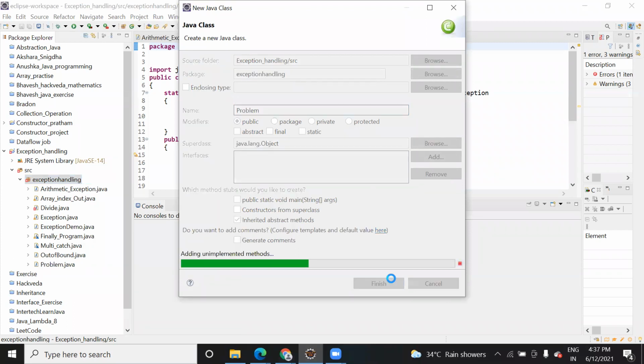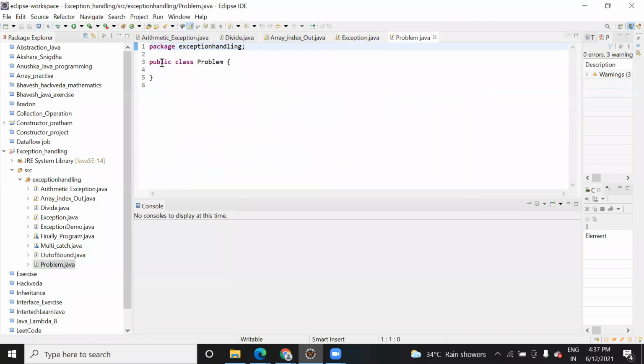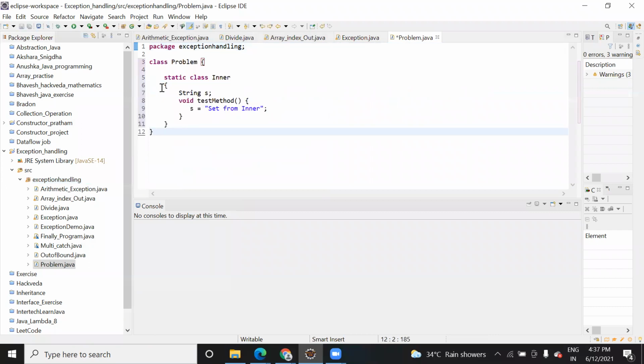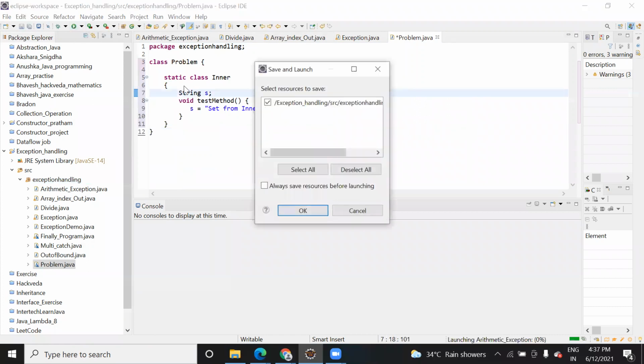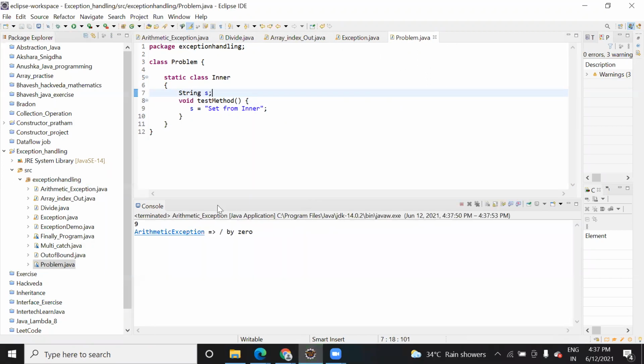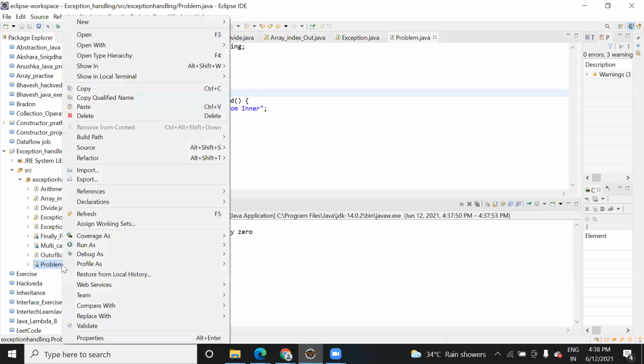Now, if I want to do it, let me try it. Public class problem. There is no error here, because string s is inside of that. But it's not running it, because there is no main class.